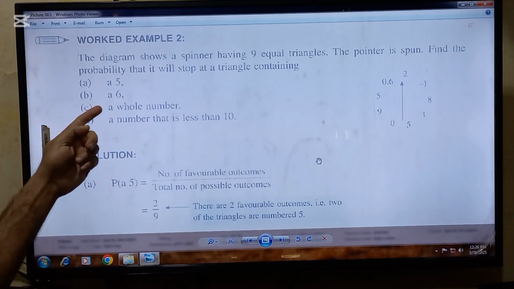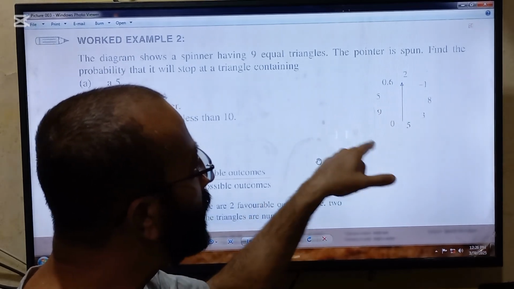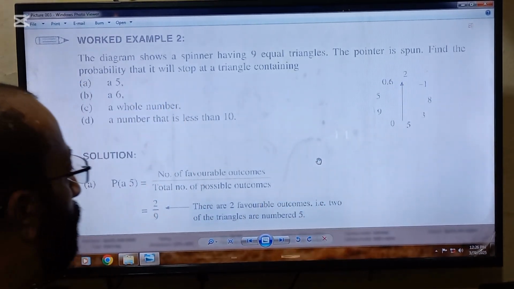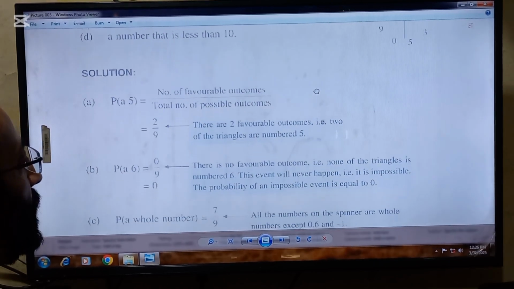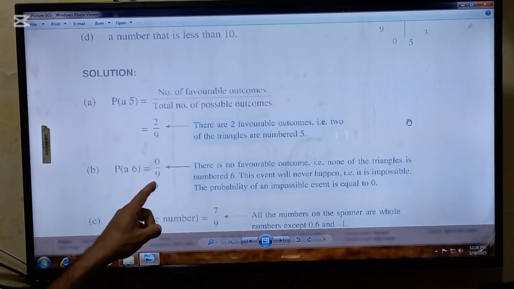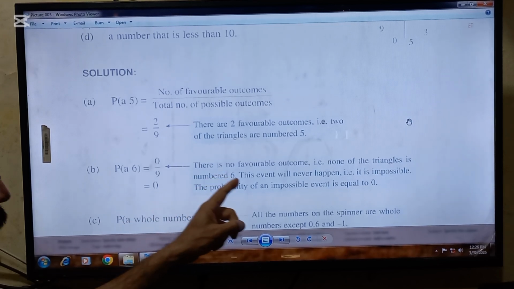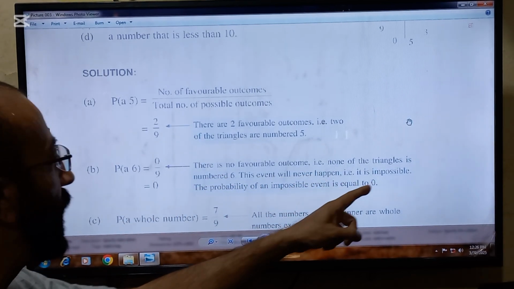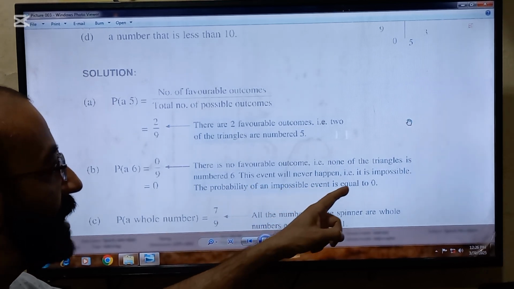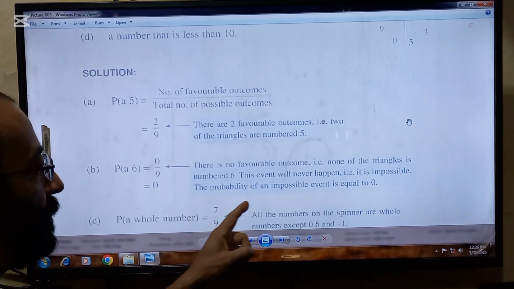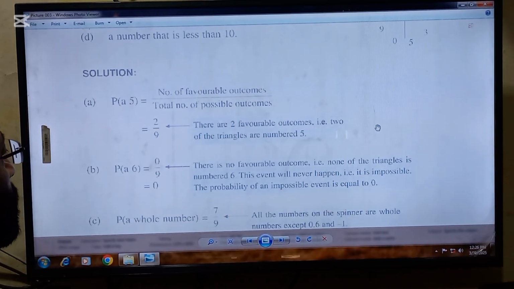The B part is a 6. So look at all the triangles. There is not any triangle which is numbered 6. So it means favorable outcomes are 0 and total outcomes are 9. So 0 by 9 will be 0 because there is no favorable outcome. That is, none of the triangles is numbered 6. This event will never happen. That is, it is impossible. The probability of an impossible event is equal to 0.